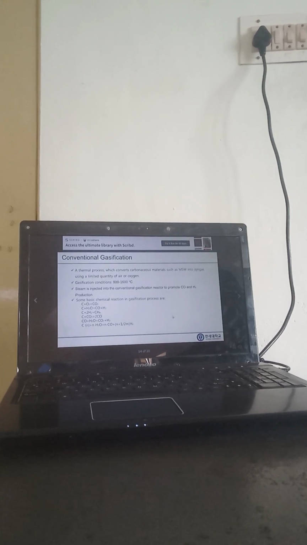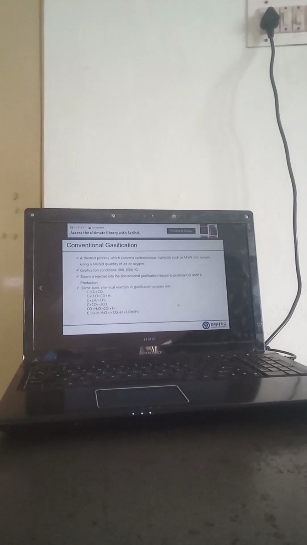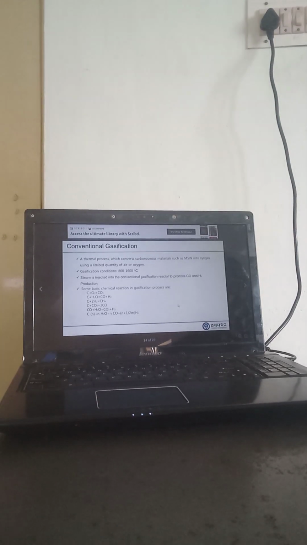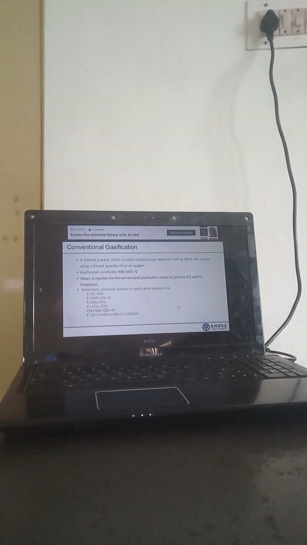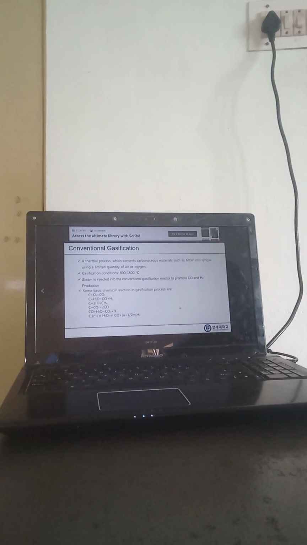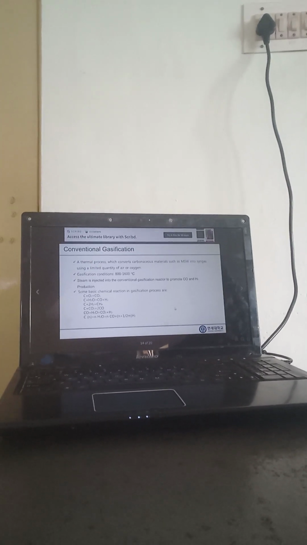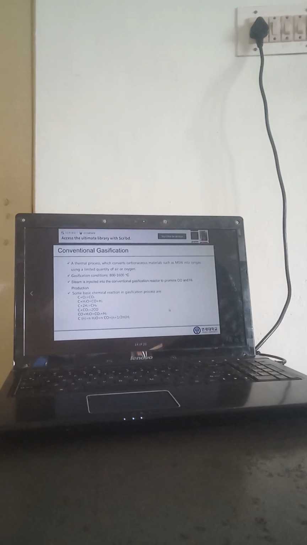See the first reaction. Carbon, already you note it. You just listen now. Carbon combined with oxygen. Where we get the carbon? All the wastes should be inherent carbon, itself containing the carbon. Okay, so carbon combined with oxygen, we get the CO2. If carbon is reacted with water, we get the carbon monoxide plus hydrogen gas. If this hydrogen gas is again reacted with carbon, we get the methane. How many kinds of gases will be evolved during the gasification process? See that. CO2, H2, methane, CO. All these kinds of gases are emitted from the gasification reaction.